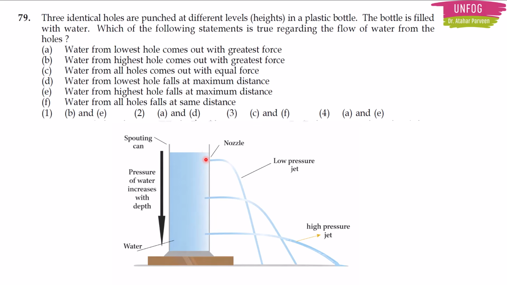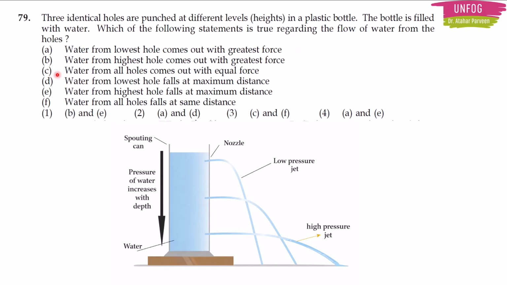As the height increases, the pressure decreases. See here the topmost hole, it will have a low pressure jet because the height is increased here. Okay. Now see option B, water from the highest hole comes out with greatest force. False. If option A is true, then obviously option B should be false, right?